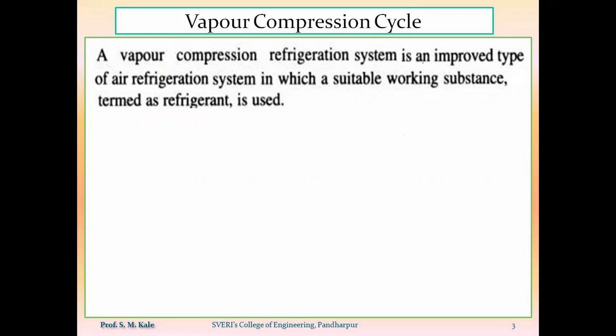The modified version of the reverse Carnot cycle is called the Bell Coleman cycle. In the Bell Coleman cycle, the two isothermal processes from the reverse Carnot cycle are replaced by isobaric processes, and we also used air as a refrigerant.